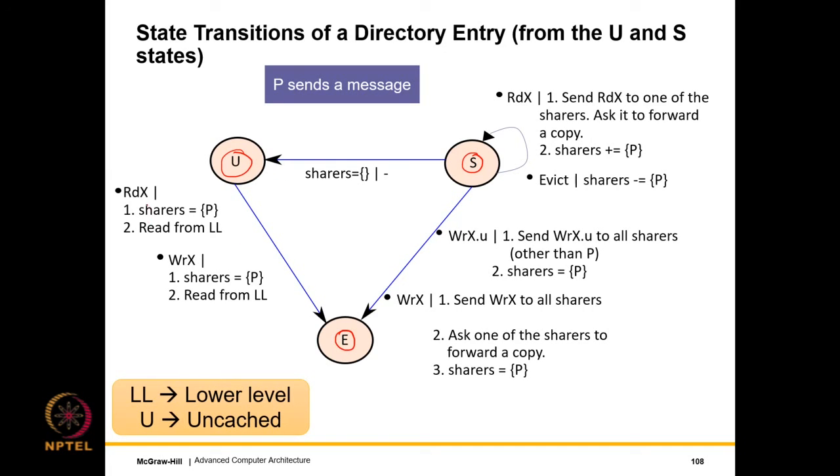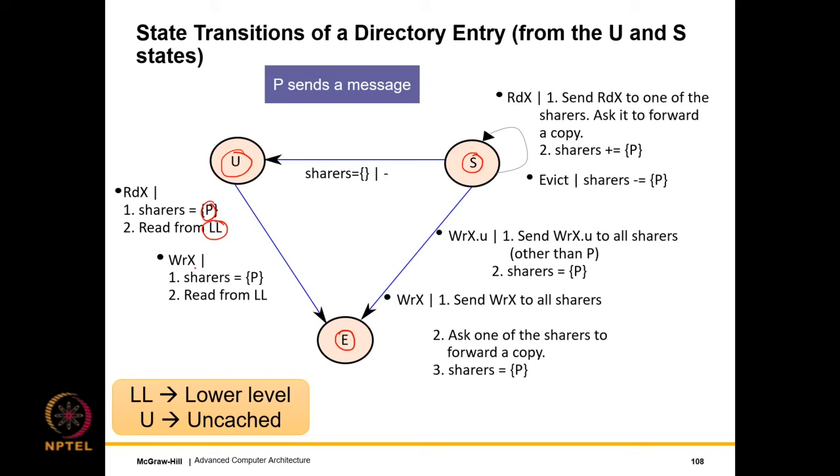So let's go from U to E. Let's assume that it receives a read miss message from, let's say, core P. So it's actually processor P, assuming that it's for the L1 level. So that same terminology has been kept. So we set sharers equal to P and we read from LL, being the lower level, because it's not cached, right? So we read from the lower level.